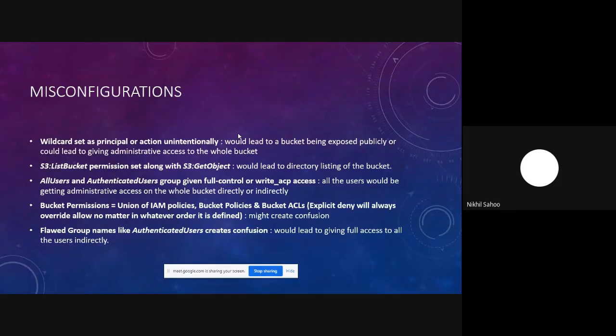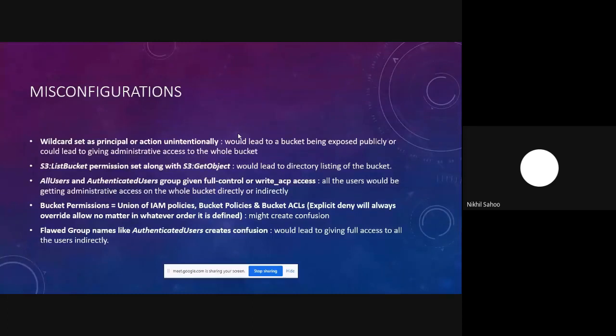So yeah, and then we also have the all users or authenticated users group, which is given full control or the write ACP access. As we had seen, the all users group comprises all the users, whether you have a valid AWS account or not. And the authenticated users group specifies all the users that have a valid AWS account. Now, when you give full control access to these groups, literally everyone could perform all kinds of operations on that particular S3 bucket.